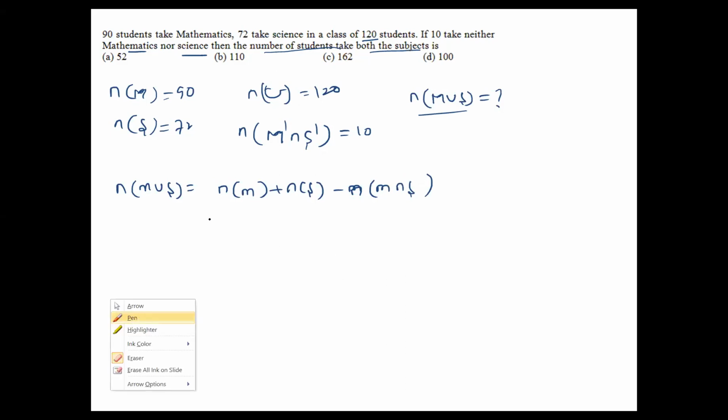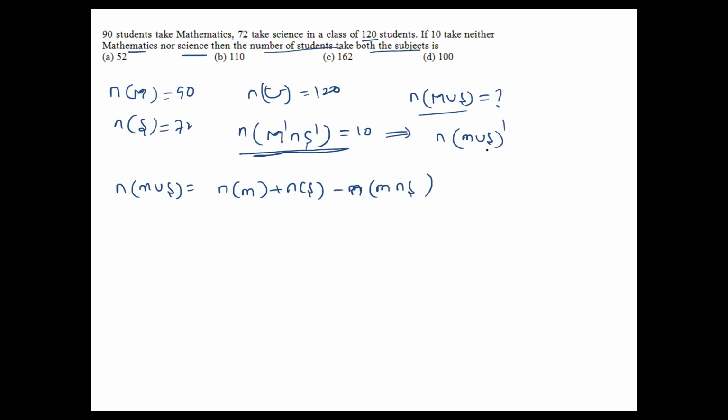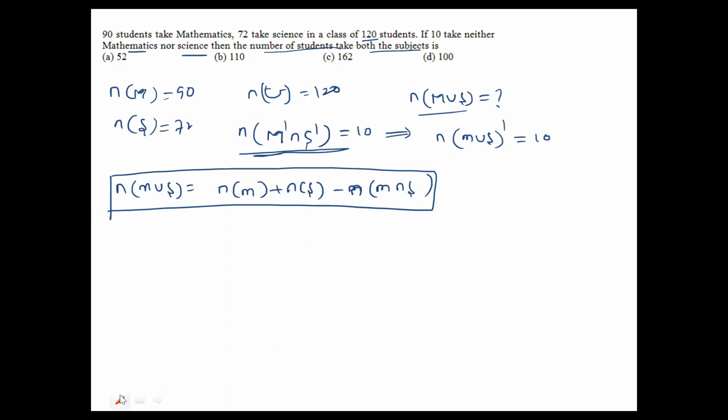Now we have the property. What about this one? Here, there is one more condition. This can be written as number of m union s whole dash equal to 10. Can I write? Yes. Use this formula, remember it while solving the problem. This one, n of m union s whole dash equal to 10, is written according to De Morgan's law.